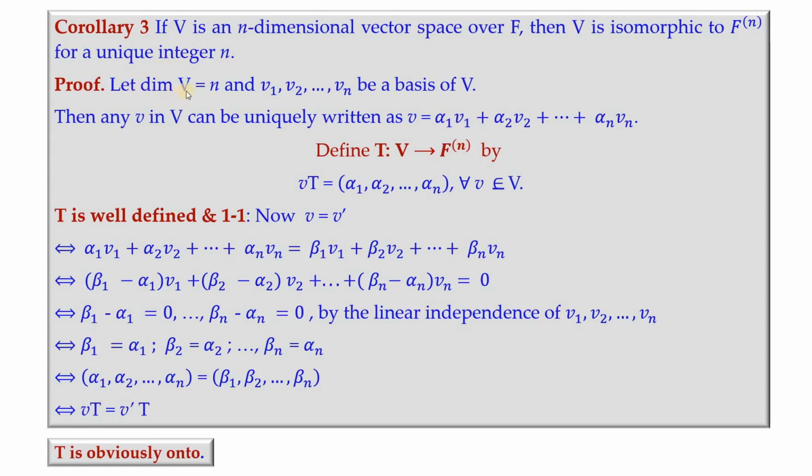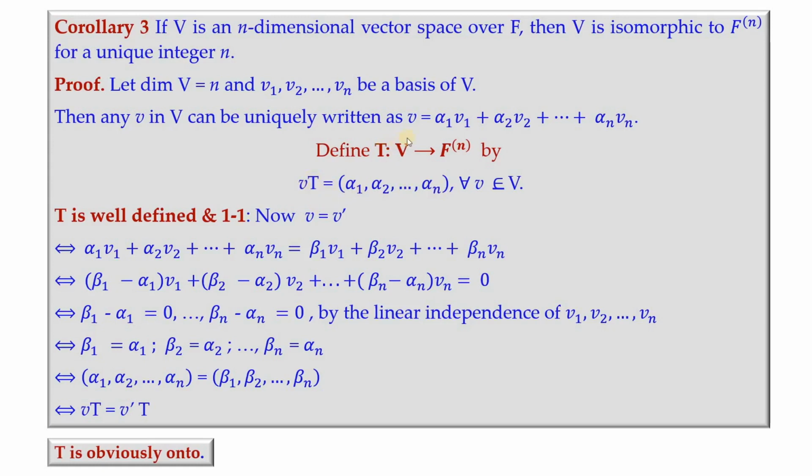If you consider the dimension of V to be n and v1 etc. vn to be a basis of V, then any v in capital V can be uniquely written like this. So when we define a mapping T from V to F^n, the collection of all ordered n-tuples, the image of v under T is written in this way.